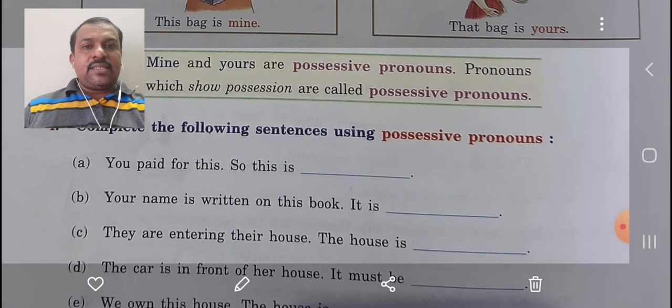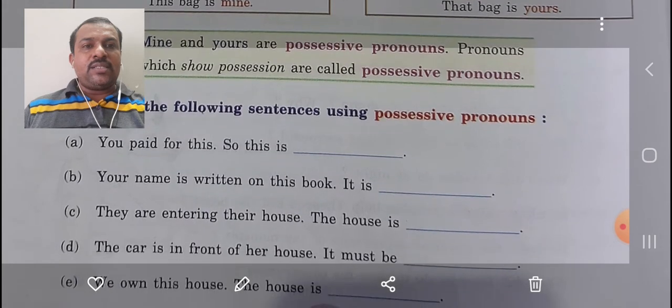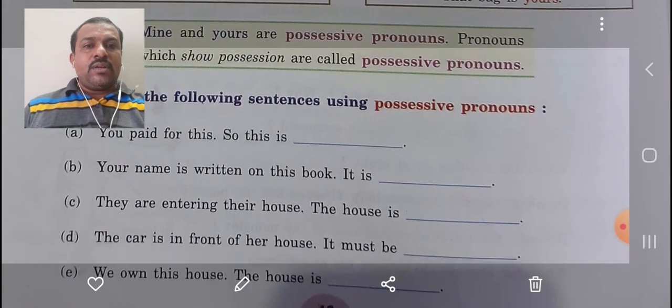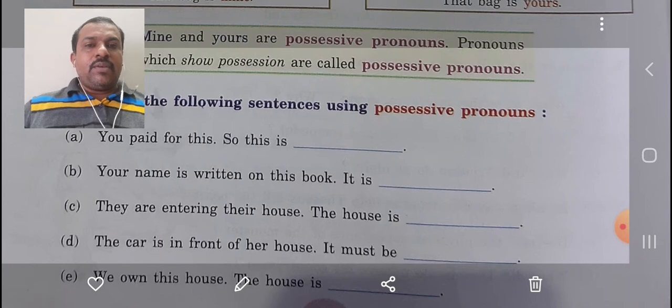Now let us see the exercise. Complete the following sentences using possessive pronouns. Right now I am giving you the answers verbally. Later on, along with this video, I will give the answers written also, so you can write them in your book. In the first line, the subject is you. So what will come, the possessive pronoun? Yours. So this is yours.